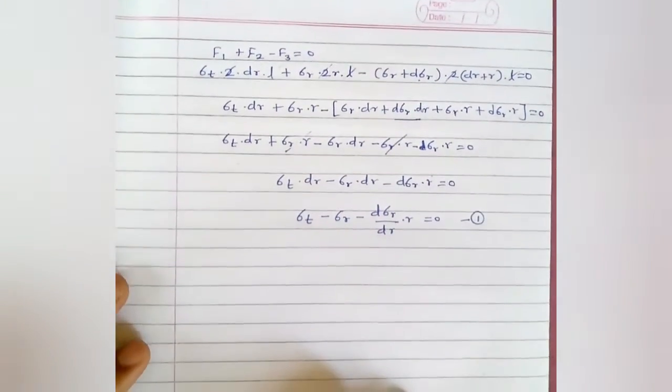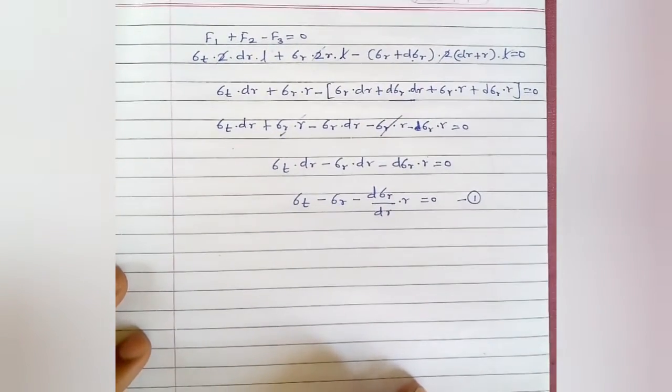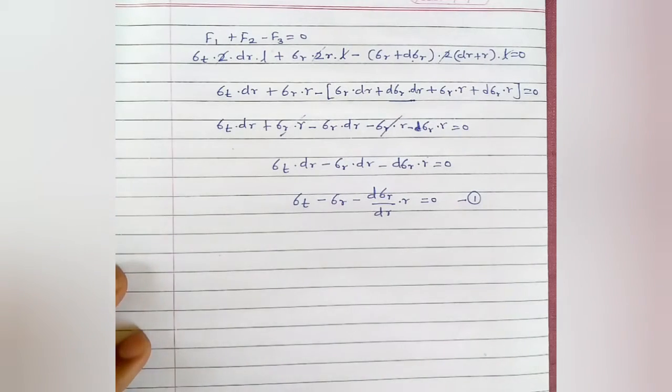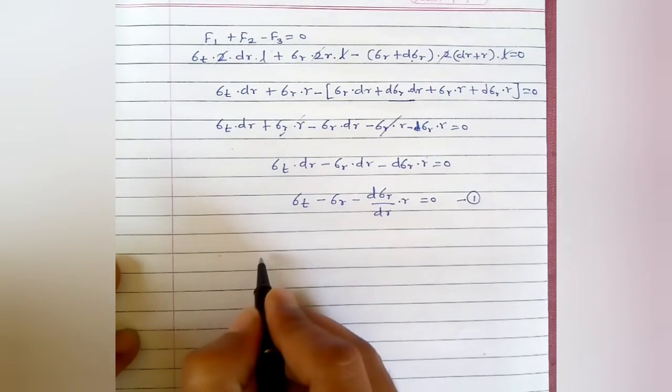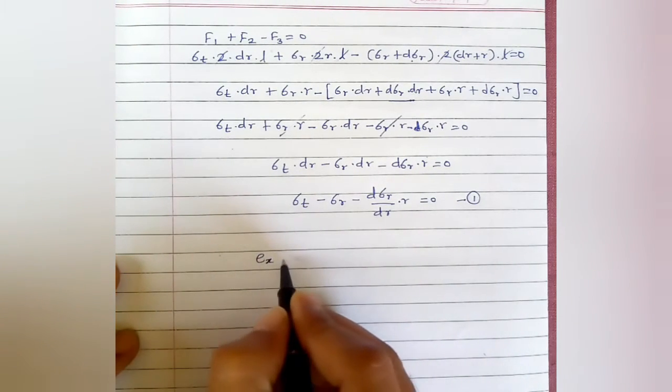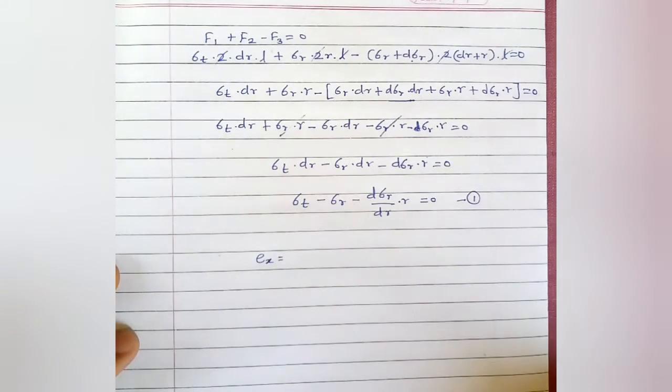Now we have considered that the longitudinal stress for the thick cylinder is constant over the entire wall thickness. Hence, strain in the longitudinal direction will be constant. We are having an equation or a relation for strain.